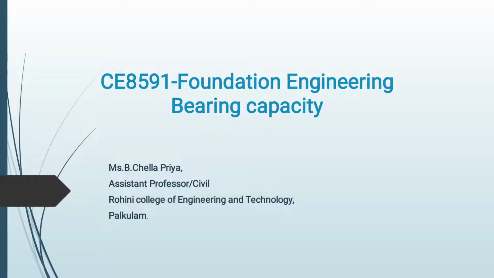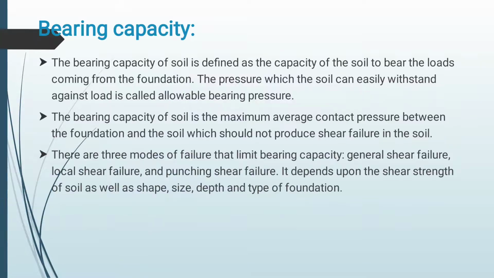So, first, what is meant by bearing capacity? Bearing capacity is nothing but the strength of foundation soil to hold the load from the superstructure without undergoing any shear failure or excessive settlement.